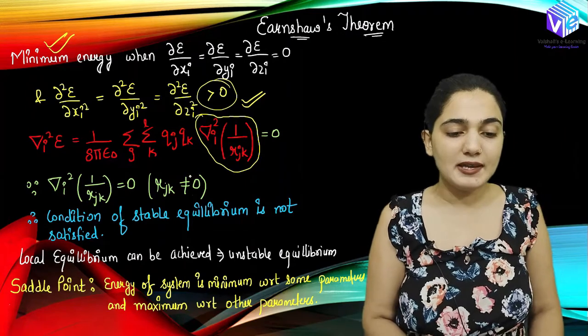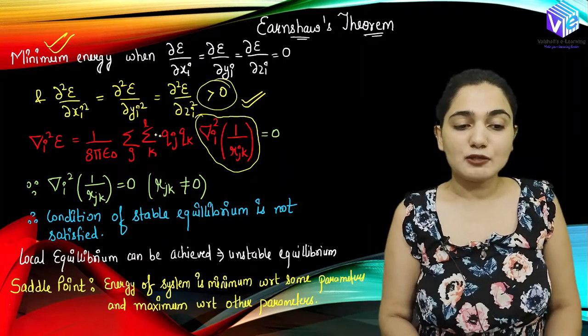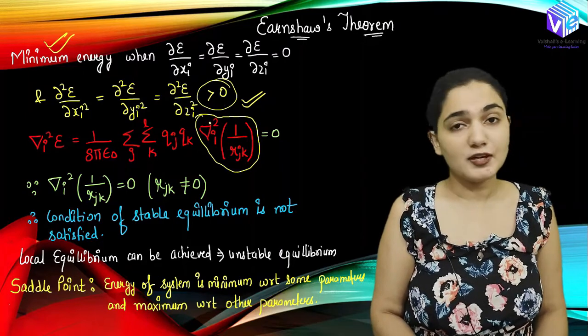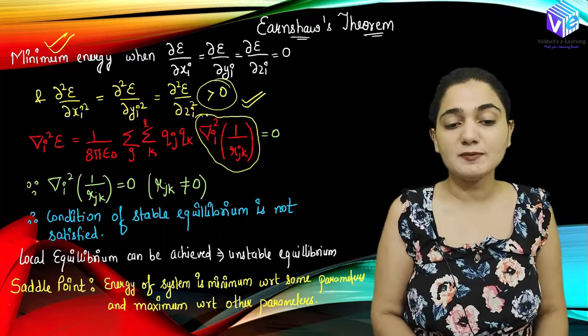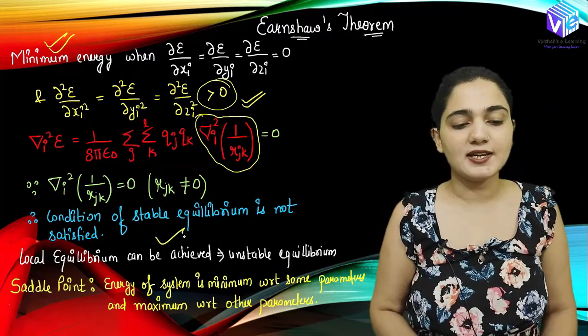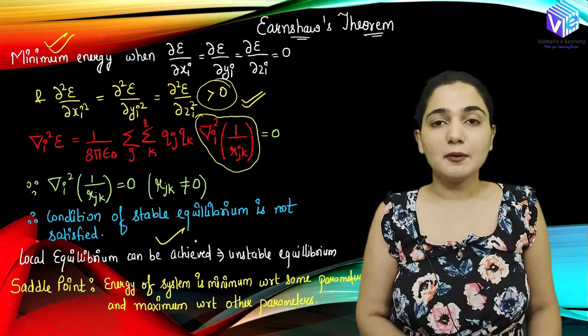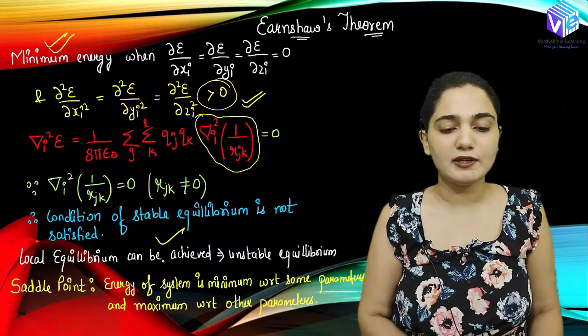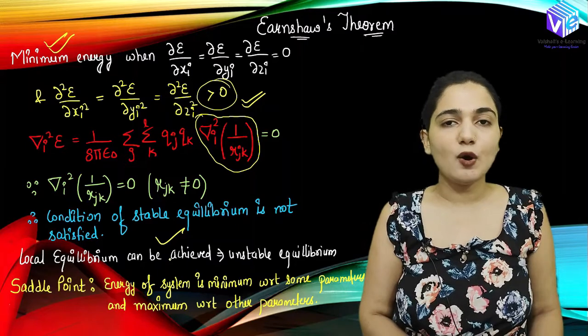and because this is equal to 0, del square E will be equal to 0, but del square E should be greater than 0. It should not be equal to 0, it should always be greater than 0. So the condition of the stable equilibrium is not satisfied, right? But we can have the local condition, right? We can have the local equilibrium. Local equilibrium can always be achieved.